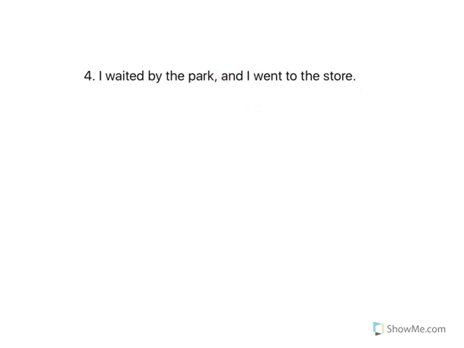So let's start by labeling it. I is our subject pronoun. Waited is our action here, so that's going to be our verb, and it's an intransitive verb. And we already know that by is going to be a preposition, so this is going to be a prepositional phrase, which makes park our object of the preposition. The is going to be an article adjective, and and is our coordinating conjunction.